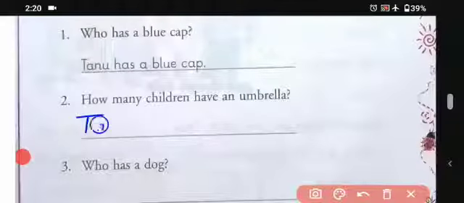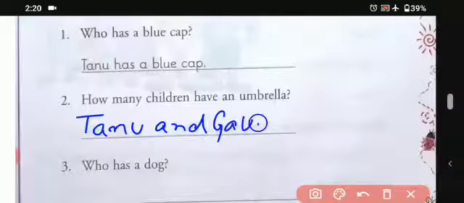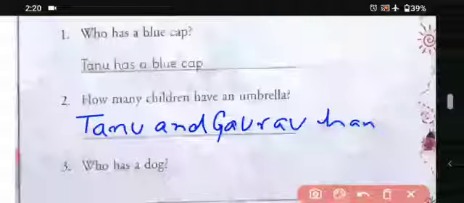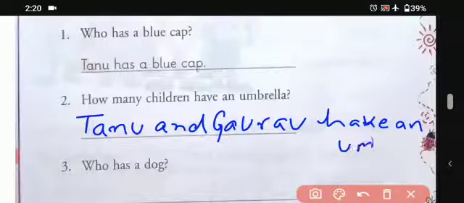Tanu and Gaurav have an umbrella. Okay students, so this is how we have to write it down.